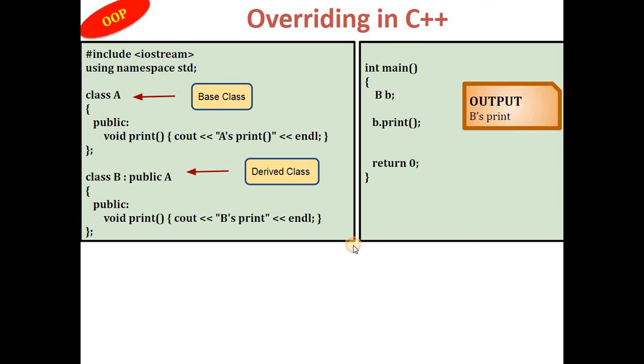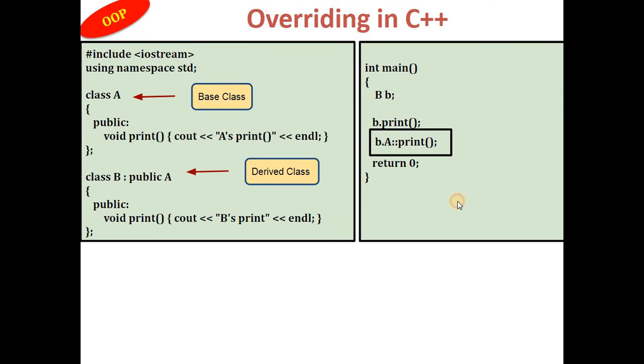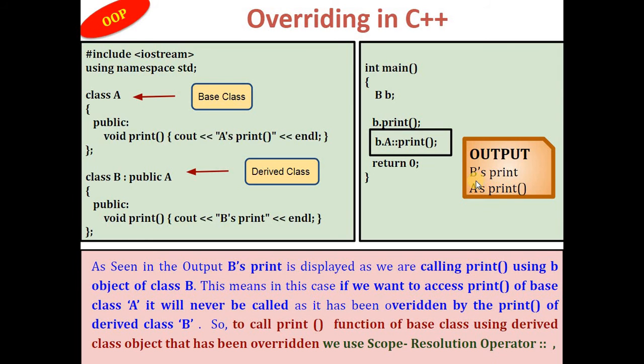So if you want the A class print function to be called, you should either have a different function name as discussed, or you can write B dot A scope resolution operator print. When you do this, the output will be B's print and A's print. So an overridden function can be resolved by using the scope resolution operator.